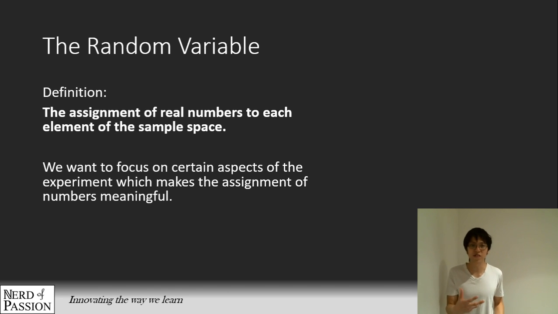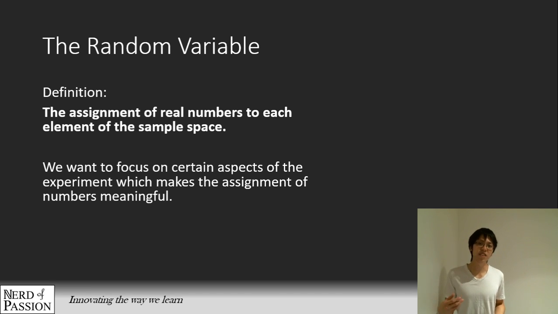You want to focus on certain aspects of the experiment by assigning some meaningful number to the outcome, say the total number of heads or the total number of tails. Or maybe you make a game out of flipping the 3 coins: if you get 3 heads, you win $10, if you get 3 tails, you lose $10, and if you get 1 head, you win $5, and so on.